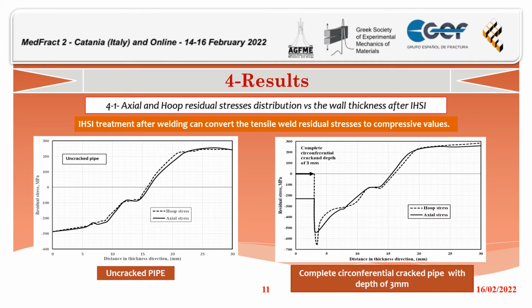Here we have two study cases of axial and hoop residual stress distribution versus the wall thickness after induction heating stress improvement. The first is for an uncracked pipe and the second one for a complete circumferential cracked pipe with depth of 3 mm. Note that induction heating stress improvement treatment after welding can convert the tensile weld residual stresses to compressive values.